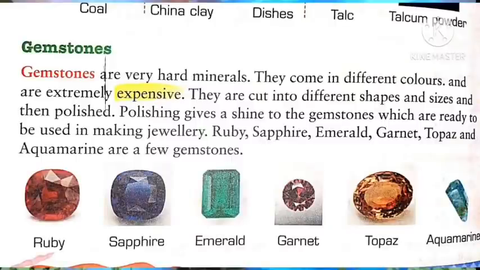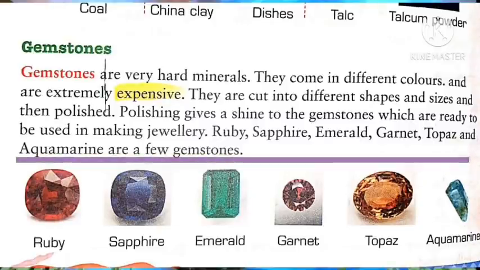Gemstones. Gemstones are very hard minerals. They come in different colors and are extremely expensive. They are cut into different shapes and sizes and then polished. Polishing gives a shine to the gemstones, which are ready to be used in making jewelry. Ruby, sapphire, emerald, garnet, topaz and aquamarine are a few gemstones.